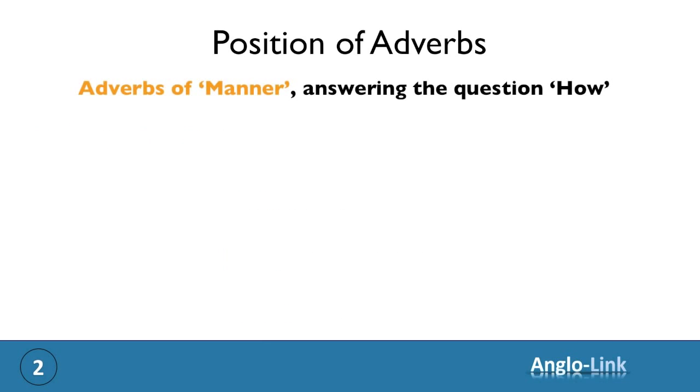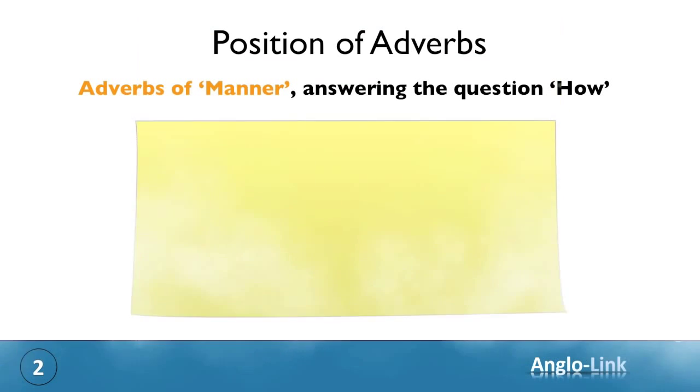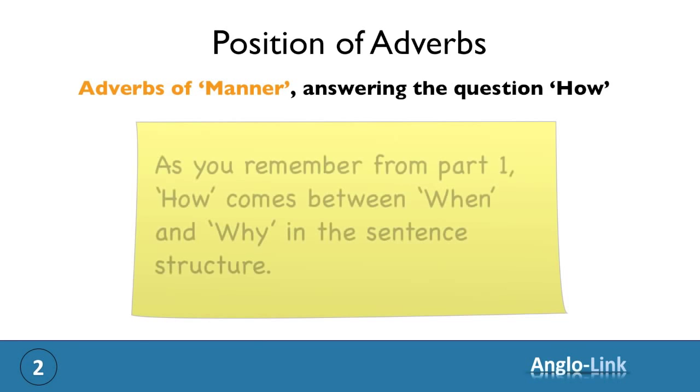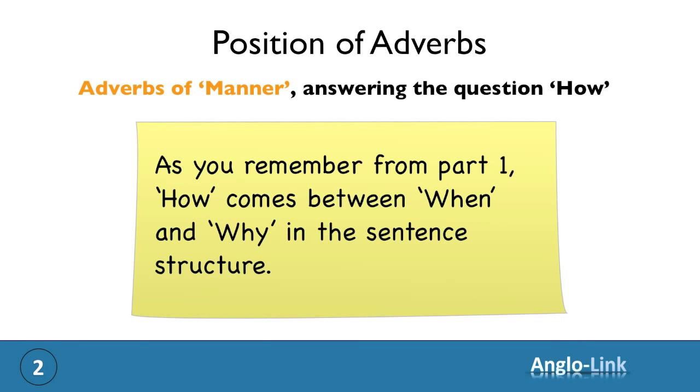Now, let's move on to the adverbs of manner. These are adverbs that answer the question how. As you will remember from part 1, how comes between the elements when and why in the sentence structure.